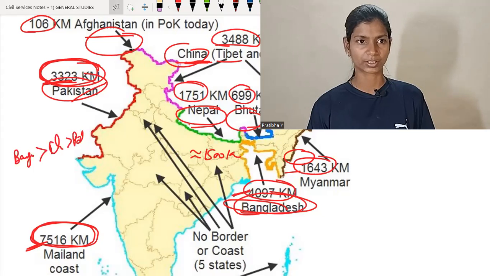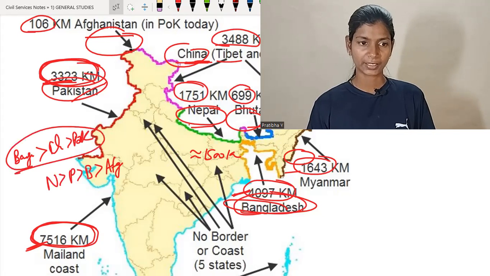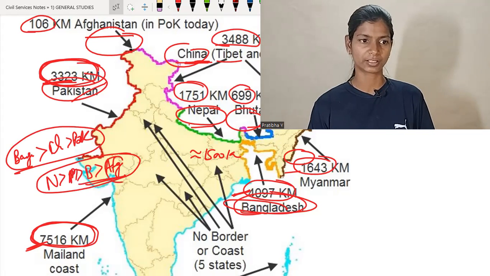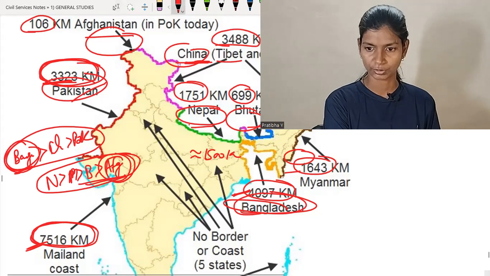After that, you can clearly see here Nepal, Myanmar, Bhutan, and Afghanistan. The last one is Afghanistan, and the first one is Bangladesh. Okay, so now let us move on to solving a question on this topic.